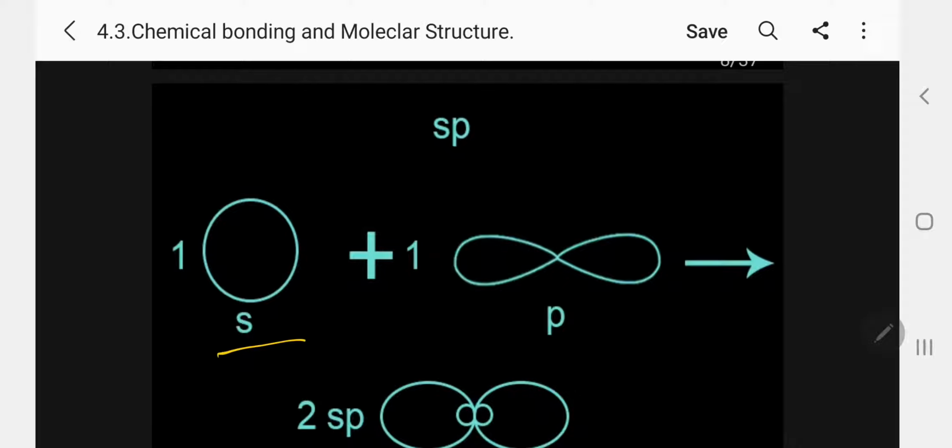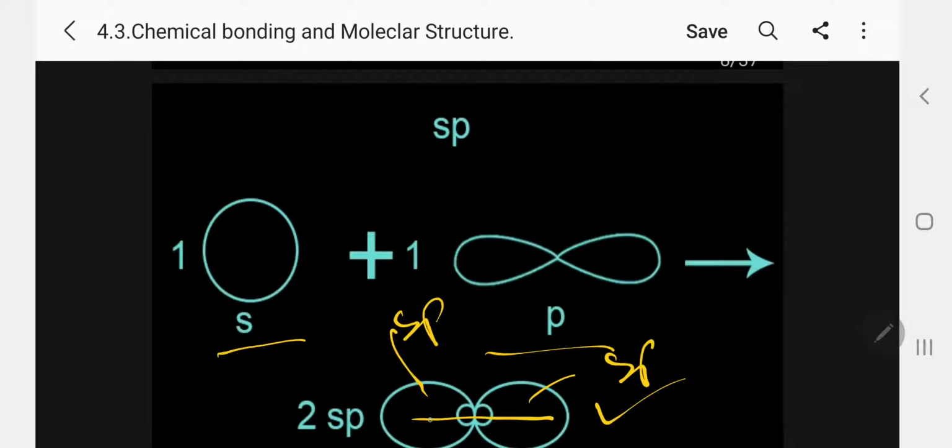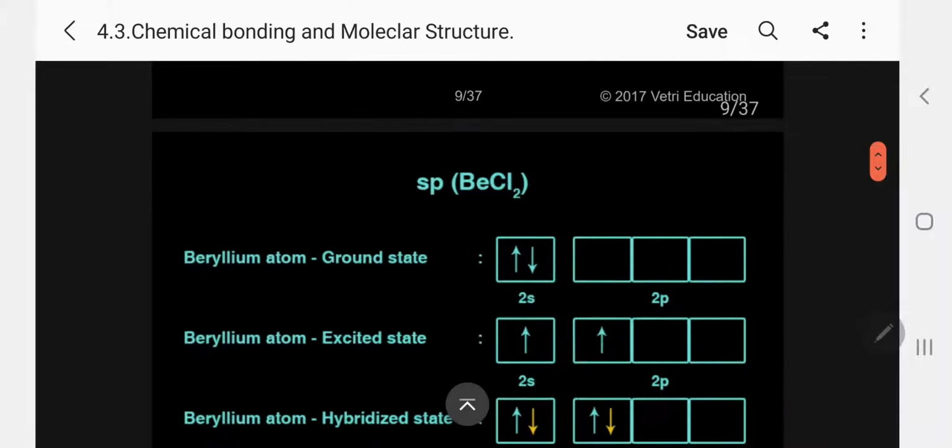If one s and one p combine, this is how they undergo hybridization to produce 2 sp orbitals. This is 1 sp, this is another sp. Same size, same energy, same shape. Then the bond angle is 180.